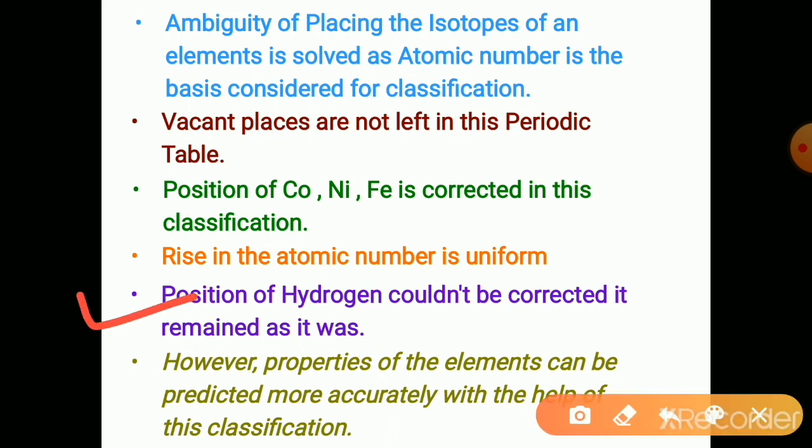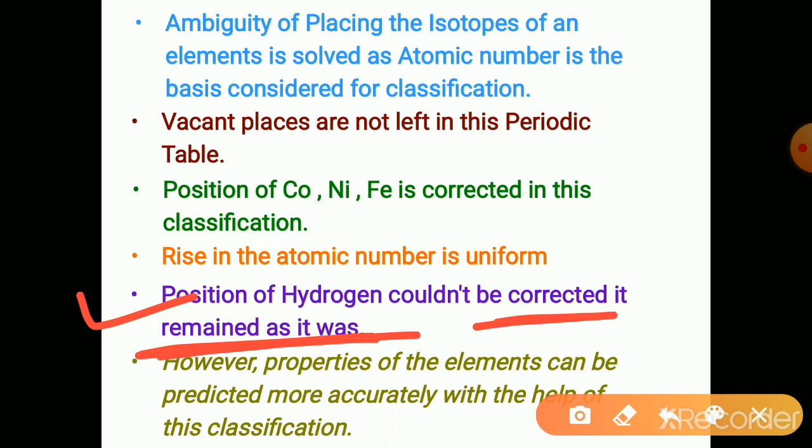The position of hydrogen couldn't be corrected in it, it remained as it was. In Mendeleev's periodic table, hydrogen was kept along with the alkali metals, though it shows similar chemical properties with the alkali metals and with the halogens.